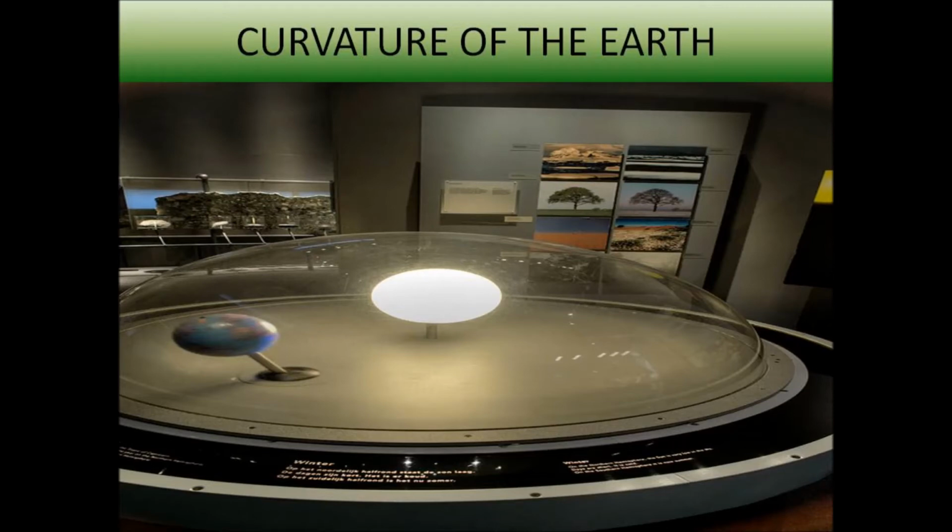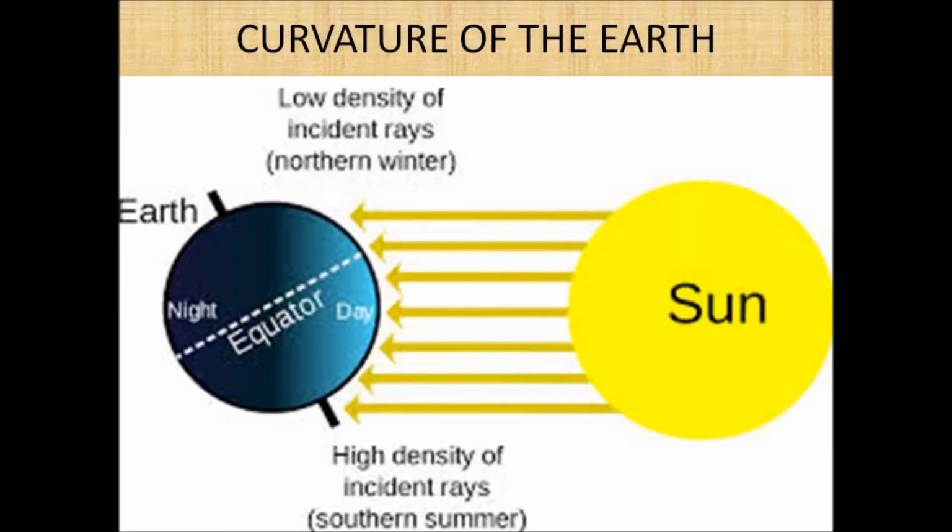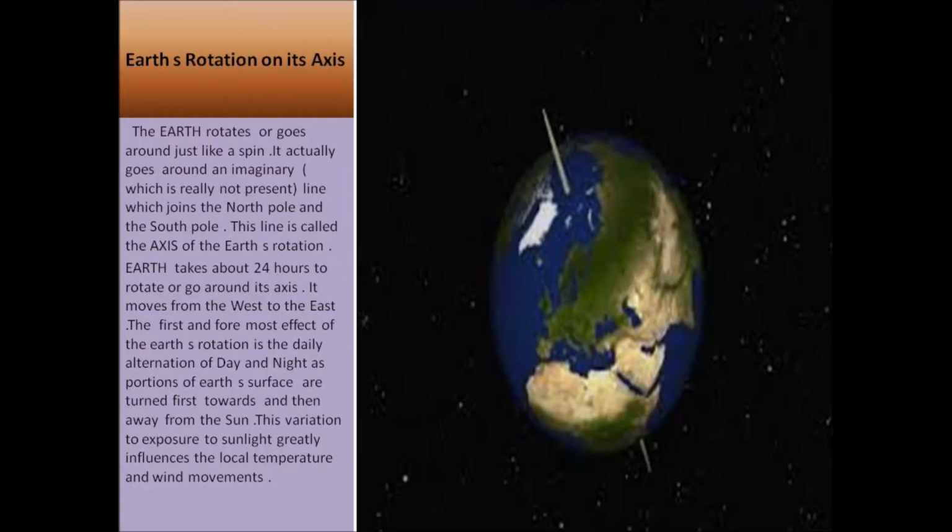And now the first point, curvature of the earth. You have already studied the impact of the spherical shape of the earth and how this causes distribution of heat over the earth's surface differently, and how the region around the equator becomes warmer than those near the poles.